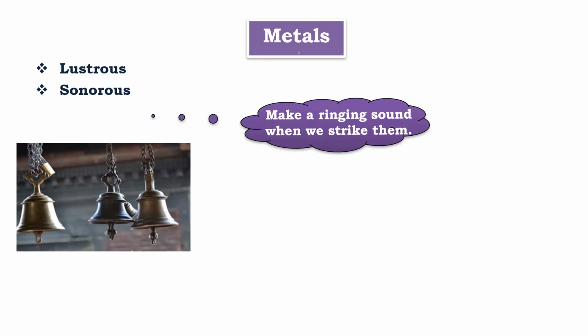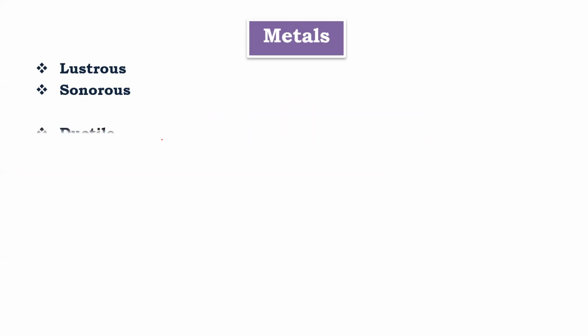Pay attention here, yeah. Okay, wait, I'm quickly revising. These points are given. Ductile means can be drawn into what?